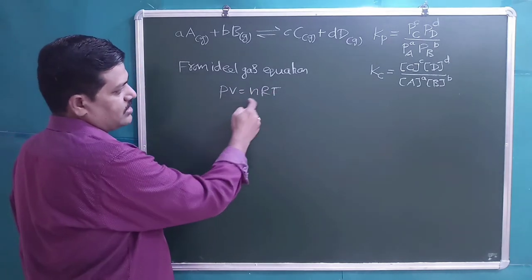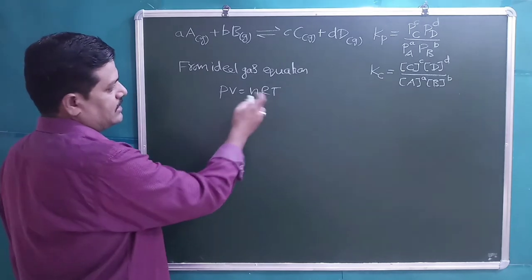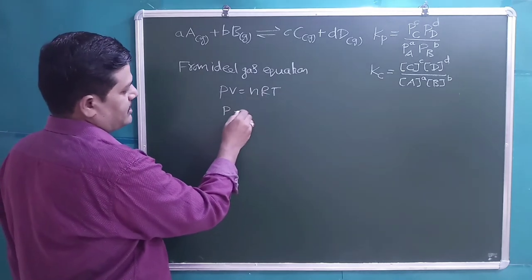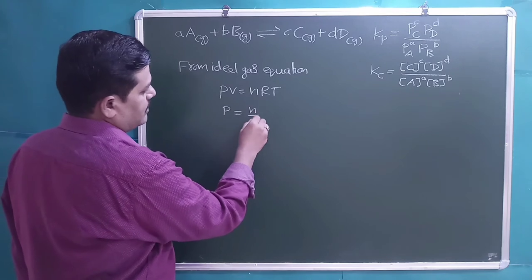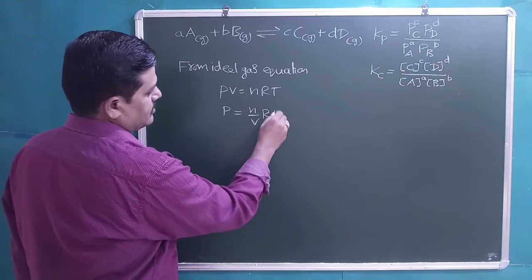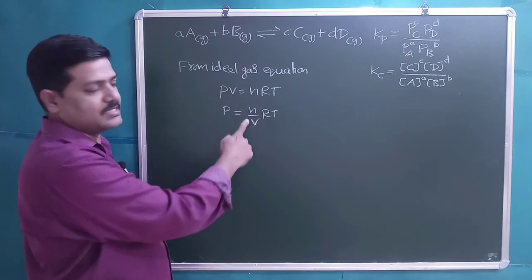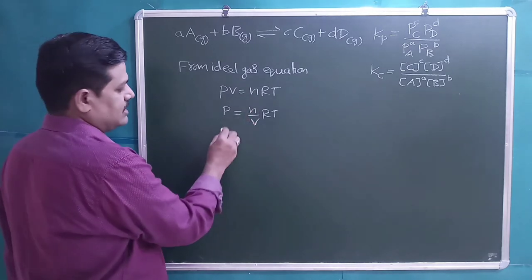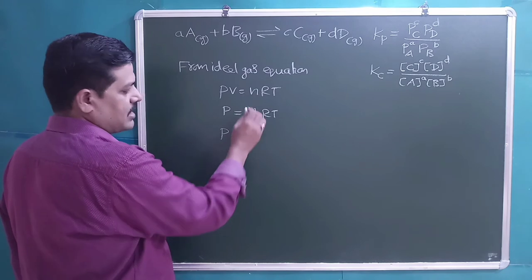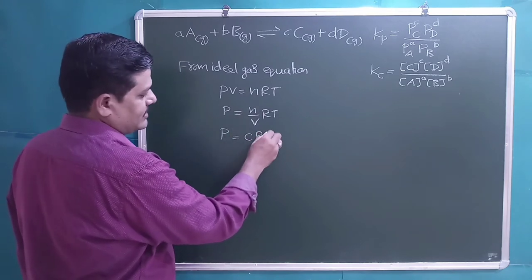Transfer this V to the other side of the equation, the right hand side. We are getting P is equal to N by V into RT. Students, N by V, number of moles divided by volume, is the same as active mass or the concentration. So P is equal to molar concentration, C into RT.